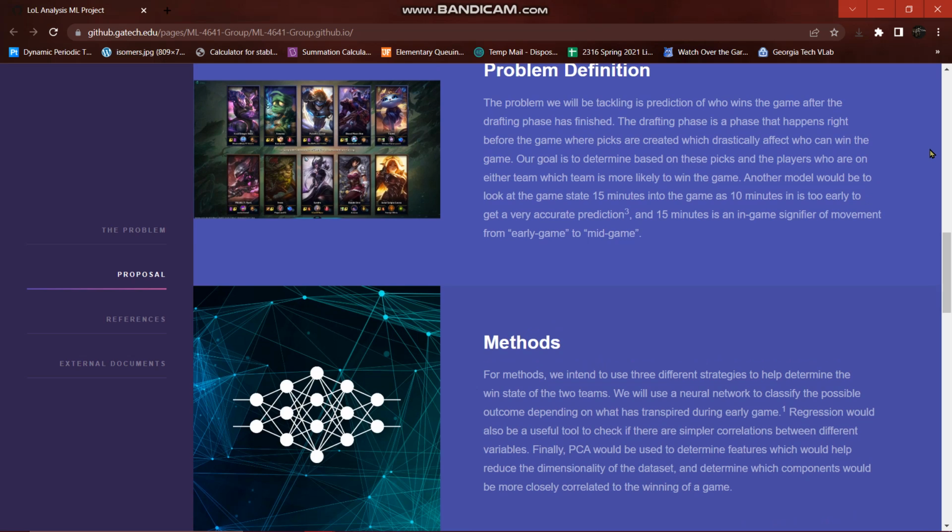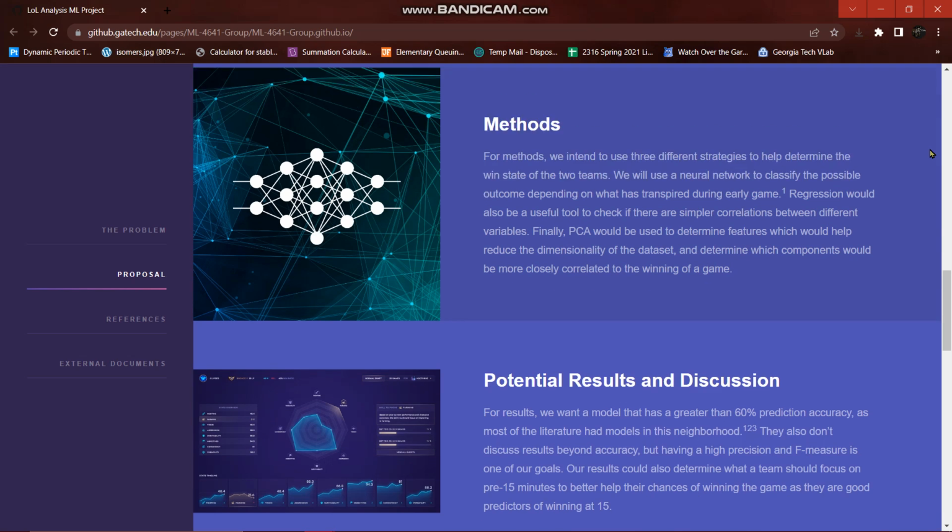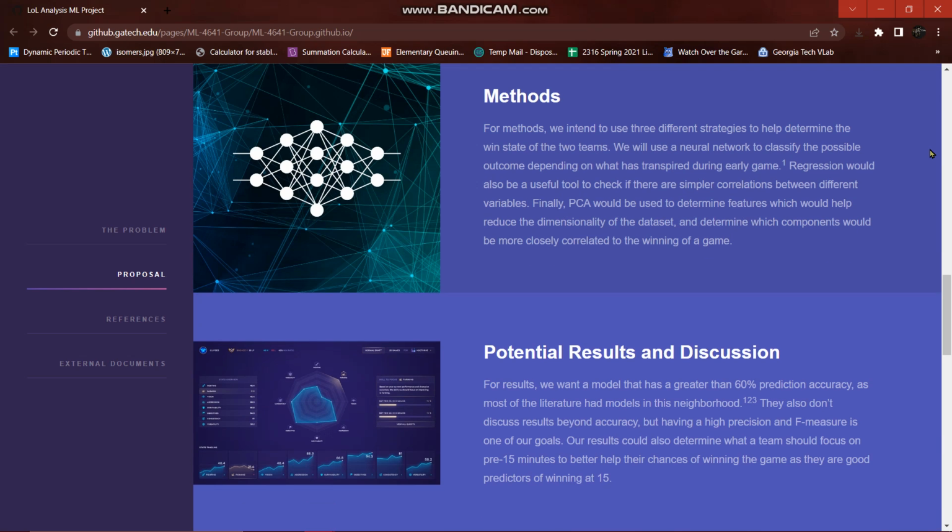Finally, we can use principal component analysis to figure out which features, depending on gold, objectives, kill score, are most important to determining who will win a game, and those will be the ones that are most important in our data set. Our potential results will aim to be 60% prediction accuracy, as most of our literature is around this area.